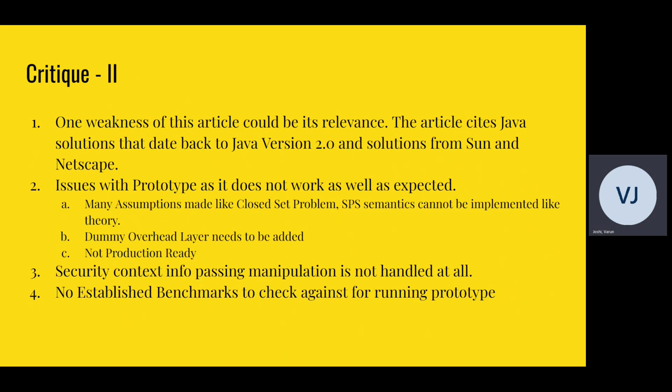Critique 2, so this is the second part. I think one of the weaknesses of the article was its relevance. The article cites Java solutions that date back to Java version 2.0. We're now in Java 15.0. And it cites solutions from Sun and Netscape, whereas Oracle runs Java now. Issues with the prototype: their prototype did not work well.